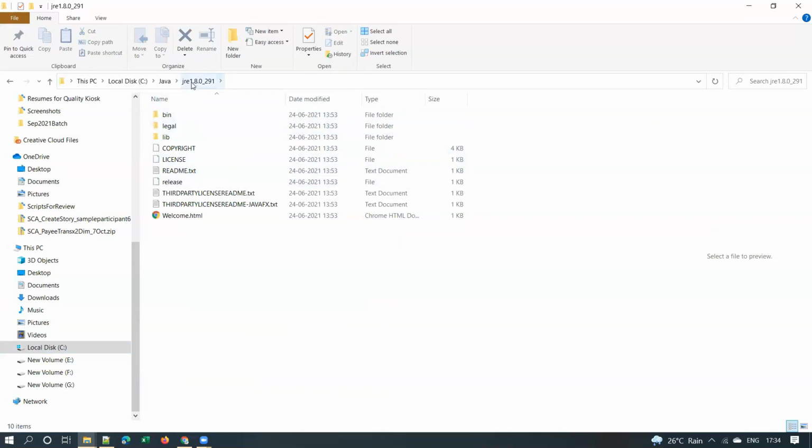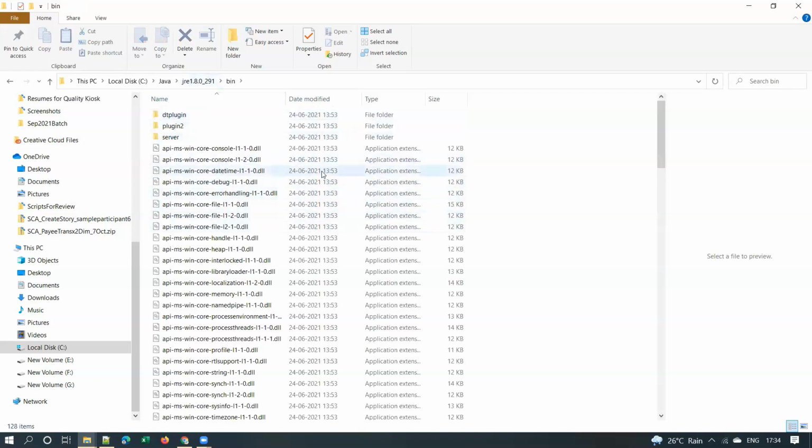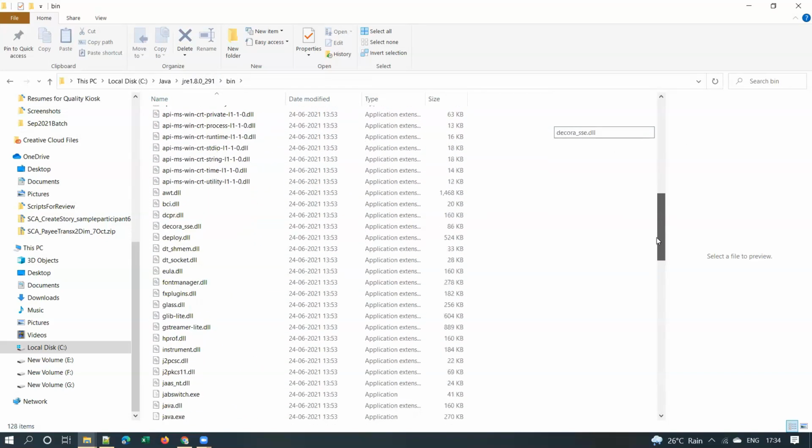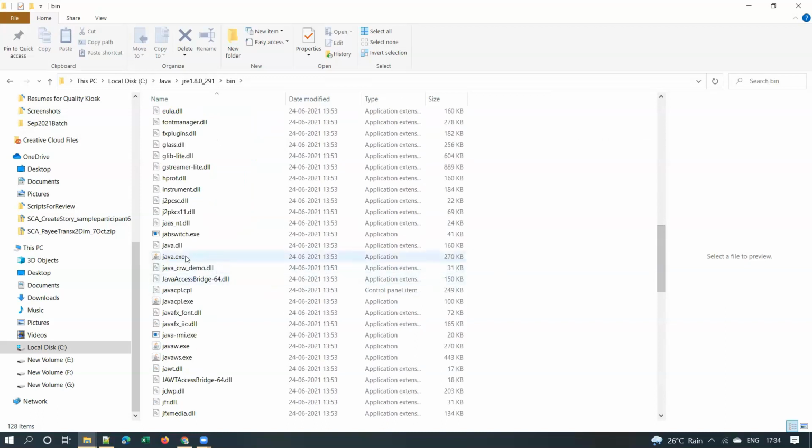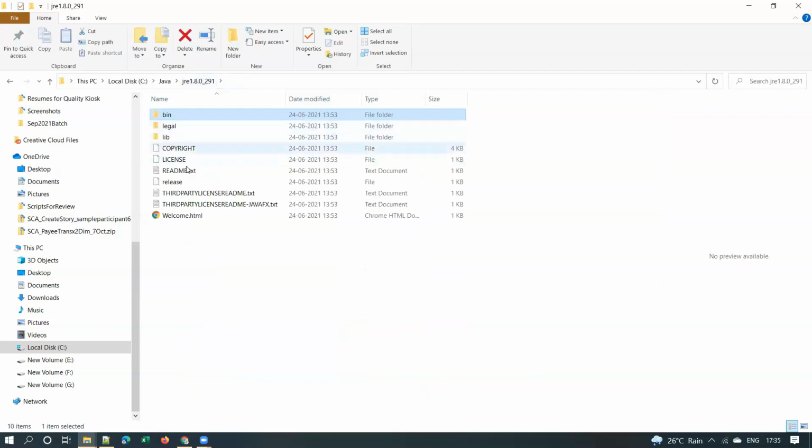This is the version, Java 8. So 1.8 represents the Java version. 1.7 is Java 7, 1.8 is Java 8, and so on. In JRE, you have a bin folder where you have a lot of executables and DLL files.